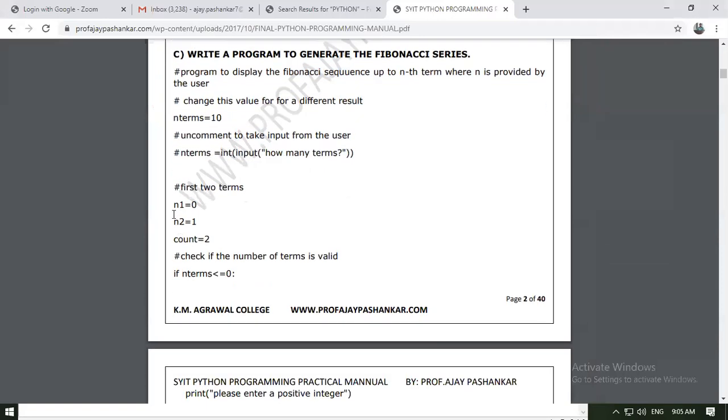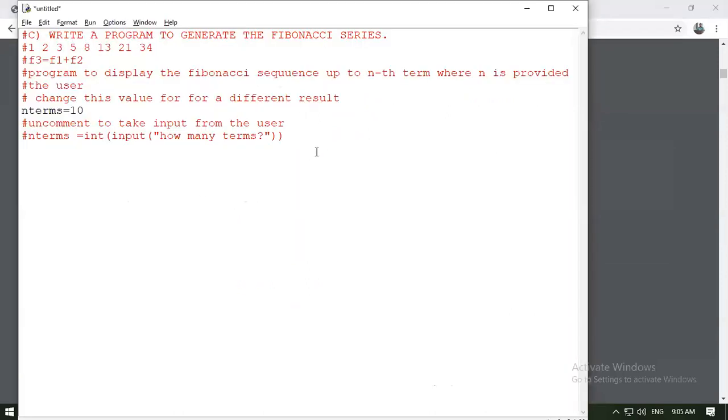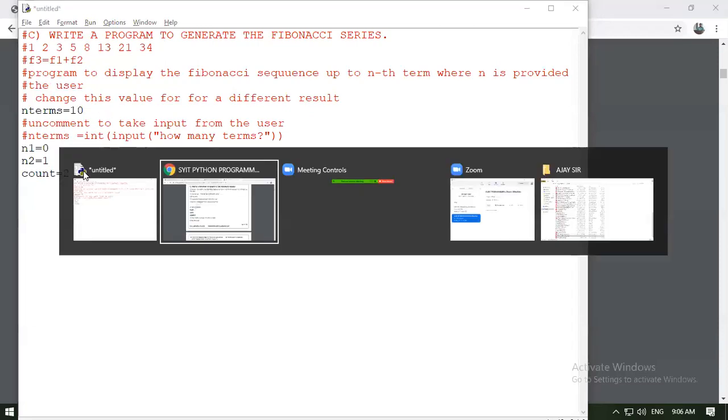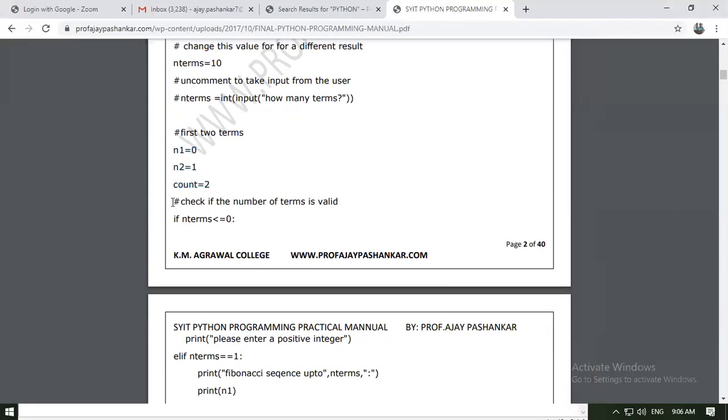So the first two terms we have to accept. Here I am taking two terms, n1 equal to 0, n2 equal to 1, count equal to 2. And n terms will be 10. So we are calculating the Fibonacci sequence up to 10 terms and checking if the number is valid or not.